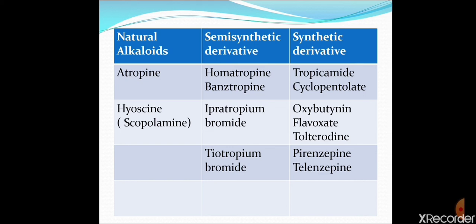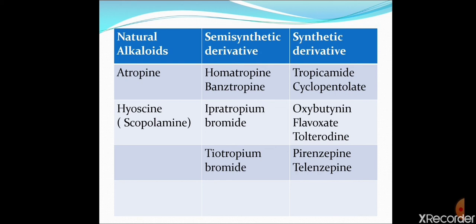The third group in synthetic derivatives is pirenzepine and telenzepine. We have discussed them in brief in the previous session. They are M1 receptor antagonists. They block the M1 receptor present on gastric cells in the stomach. So gastric acid synthesis and histamine release are inhibited in the stomach. So they are used in the treatment of peptic ulcer.